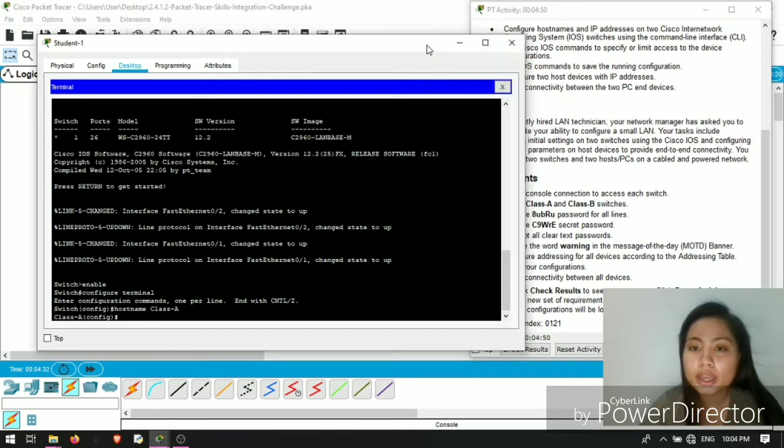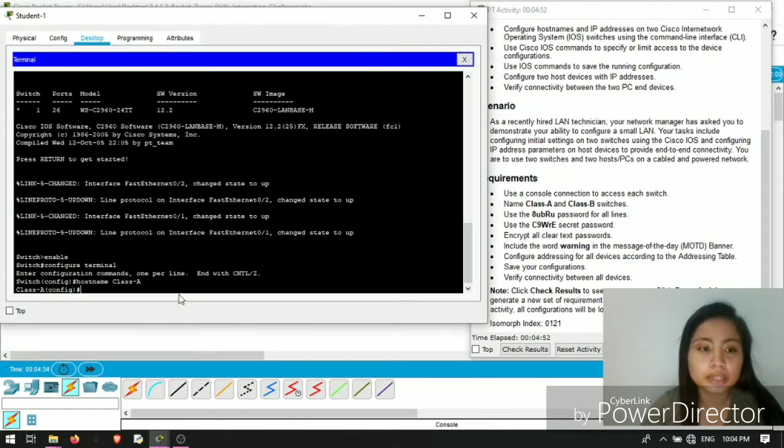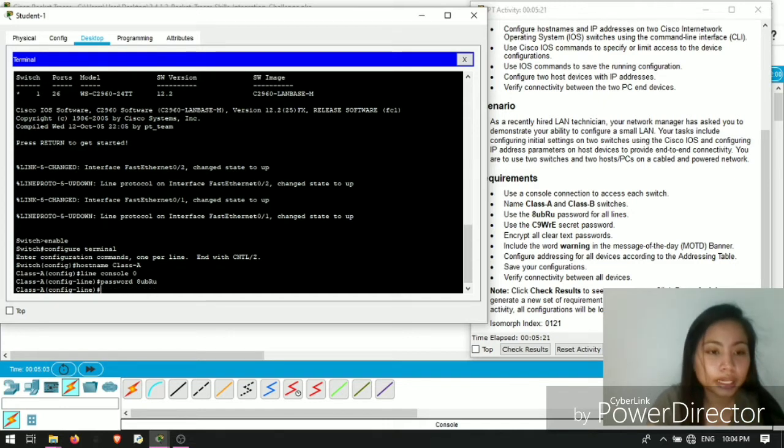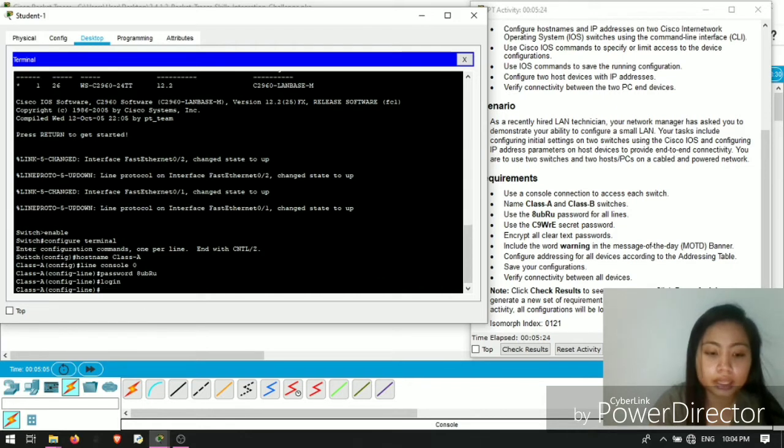The third one is use the 8UBRU password for all lines. So back to this, enter the line console 0, enter, then password, which is given in the requirements, 8UB capital R, then small letter U, then click enter, then login and exit.